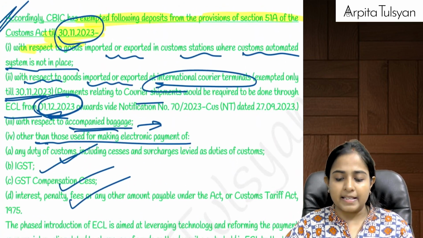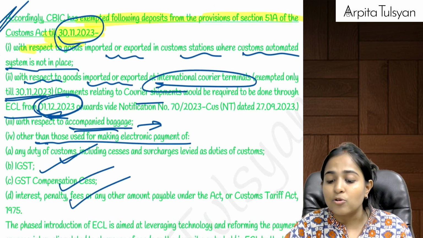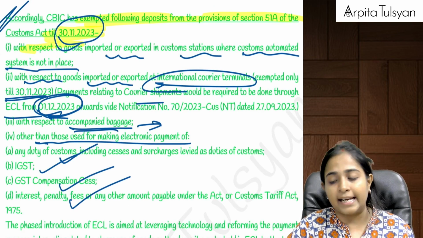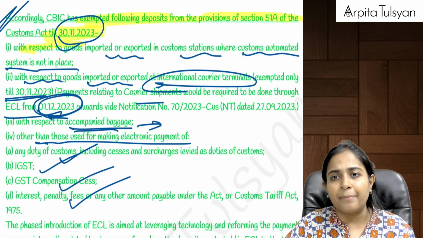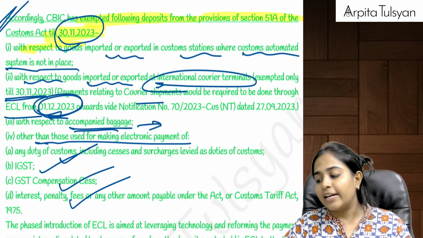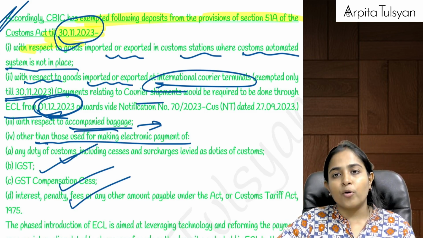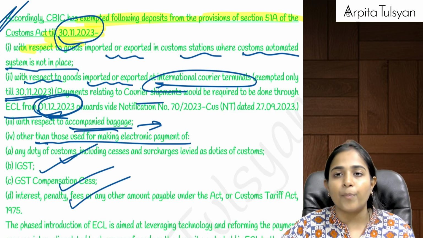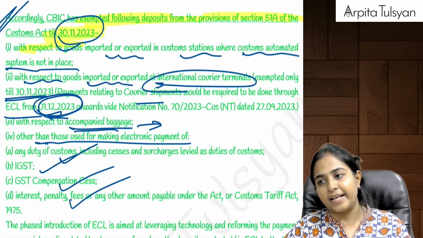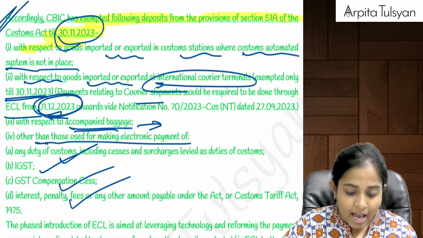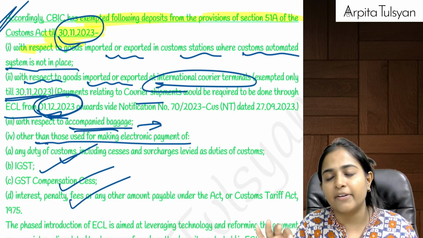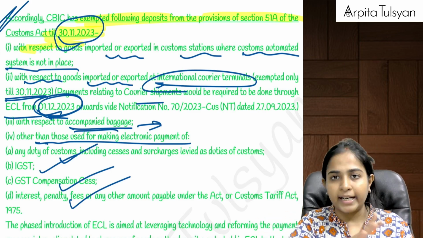Acha, in some cases, electronic payment is not mandatory. It means you need not make the advance deposit in the electronic cash ledger. CBIC has exempted some cases till 30 November 2023: if your goods are imported or exported from such custom ports which do not have the facility of automated systems in place, then online payment won't make any sense. Or whenever the goods are imported or exported at international courier terminals, then till 30 November 2023 there is no need to follow the electronic cash ledger.